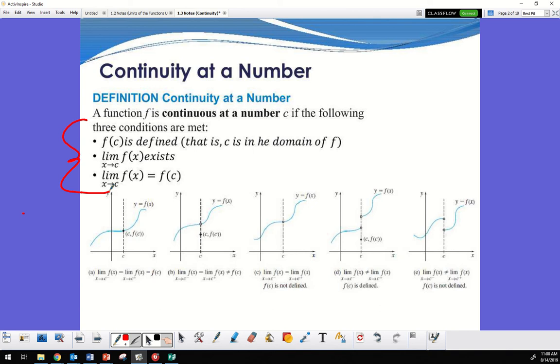So whatever your function is, sometimes you're going to have a restriction on your domain. You're going to say, all right, my function is only from here to here that I'm dealing with. That's important. Is the C value in there? Yeah, that's important.